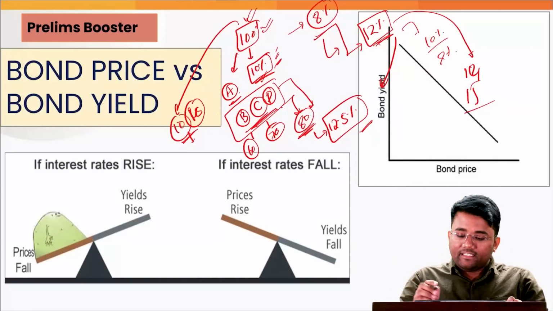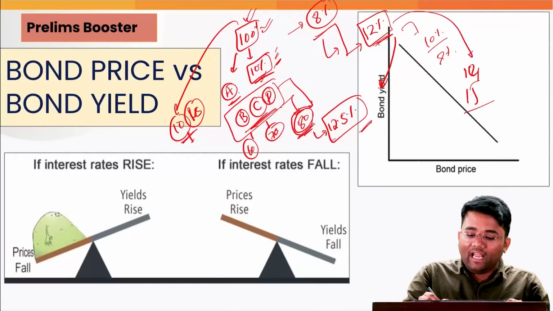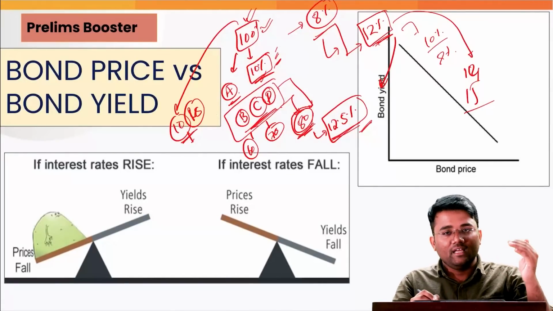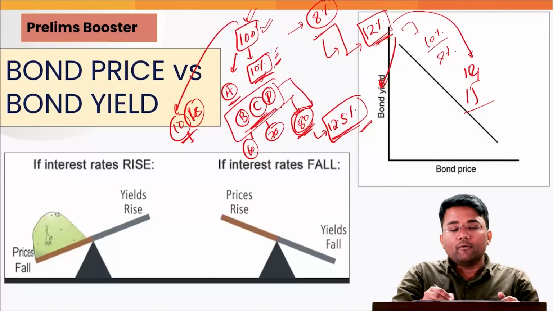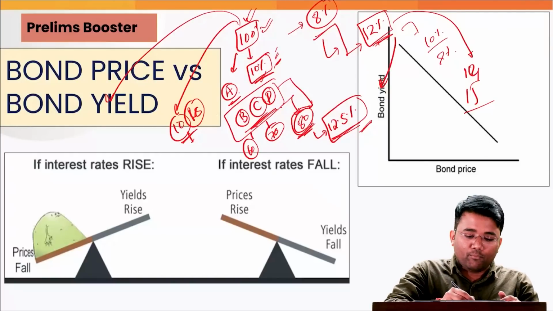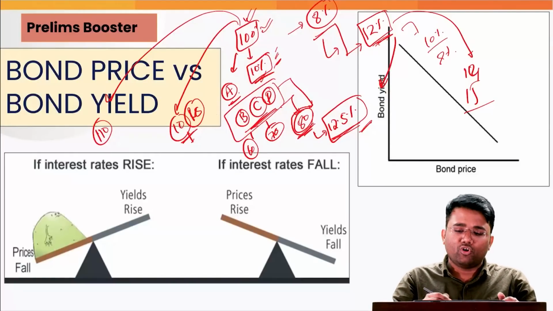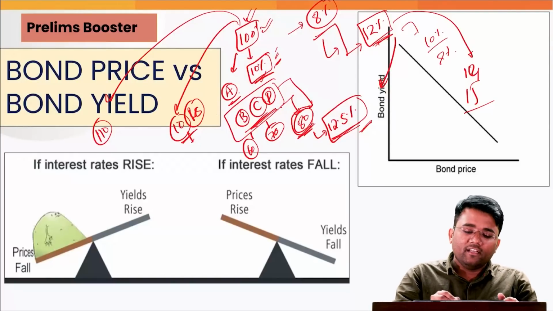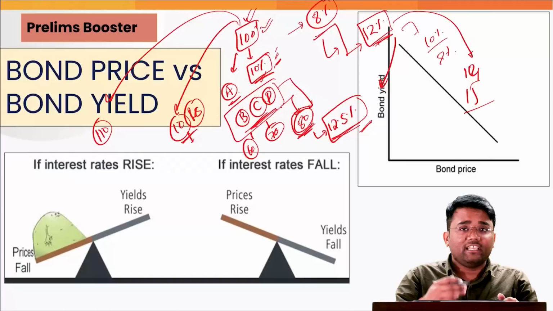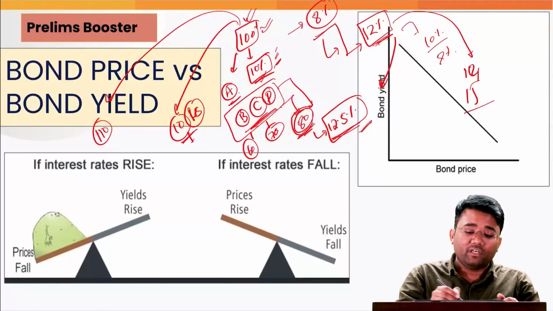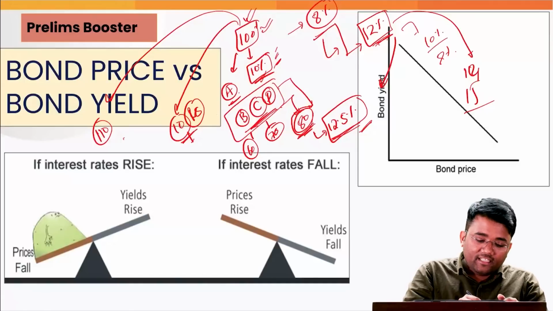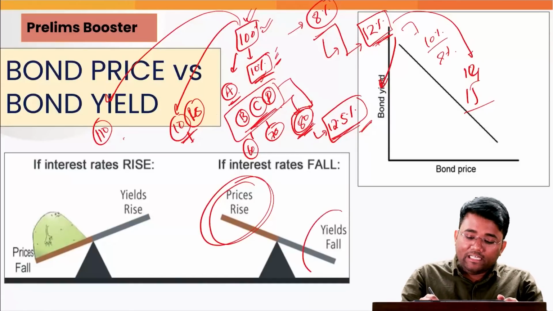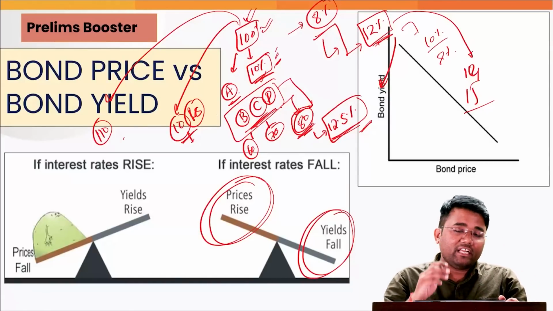So what you are seeing is that the bond price has declined and the effective rate of interest has increased, and vice versa happens in the opposite case. Let's suppose the bond price has increased to 110 rupees because of a fall in the market rate of interest. Then A will not be willing to sell this at 100 rupees, rather he will charge some extra amount, and the effective rate of interest will decline to lower than 10%. So with an increase in the price of the bond, the yield or the effective rate of return is falling.